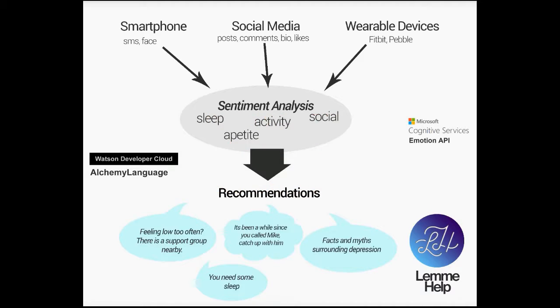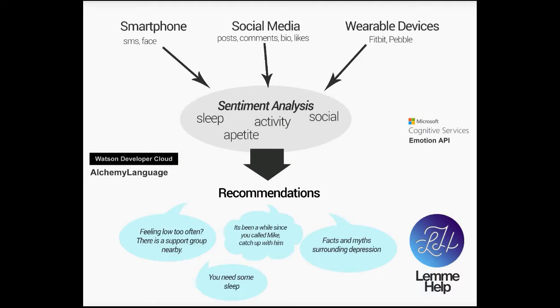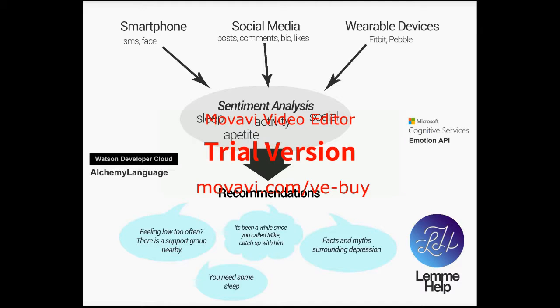So based on this likelihood, we also thought of providing some recommendations, and the recommendations would be of two kinds. In cases of mild depression that is detected, we recommend activities to the user based on his social media profile. For example, if I like sci-fi movies, and if there's a new sci-fi movie coming around, the app could notify that, hey, want to check out tickets for this movie. Or if I like some outdoor activities, it could specifically query the net and give me recommendations for those activities.